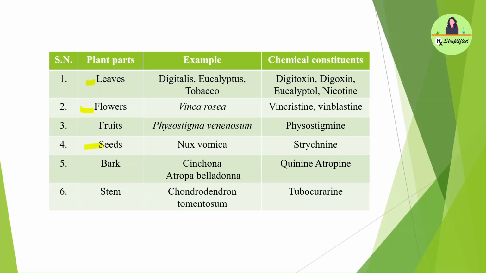If the plant part is seeds, then the example is Nux vomica, and the chemical constituent is strychnine. If the plant part is bark, then the examples are Cinchona and Atropa belladonna, and the chemical constituents are quinine and atropine. If the plant part is stem, then the example is Chondrodendron tomentosum, and the chemical constituent is tubocurarine.